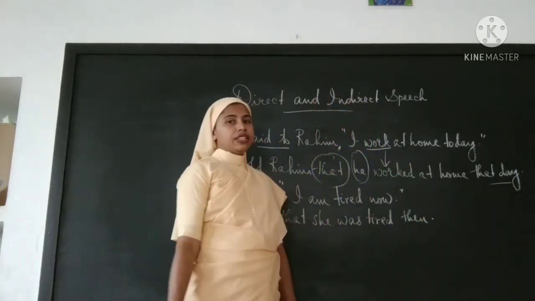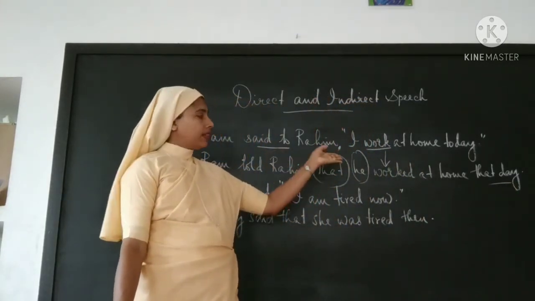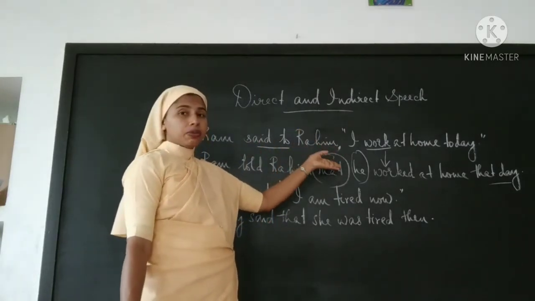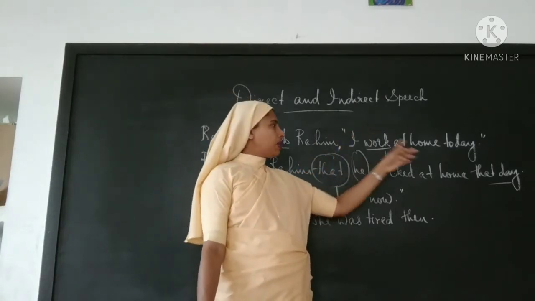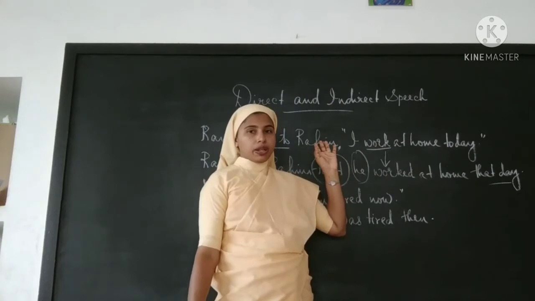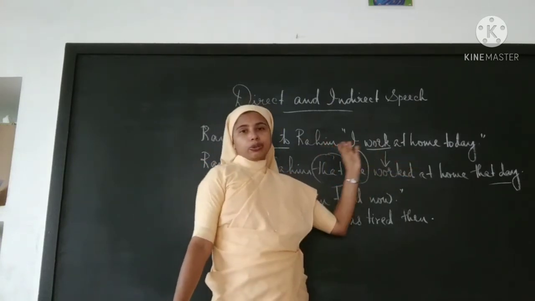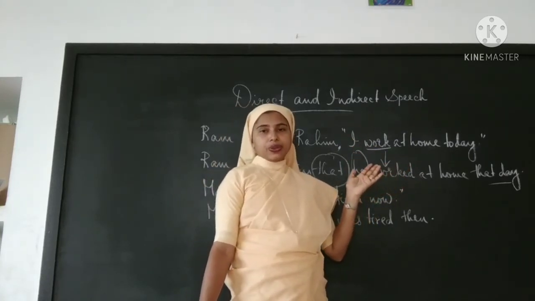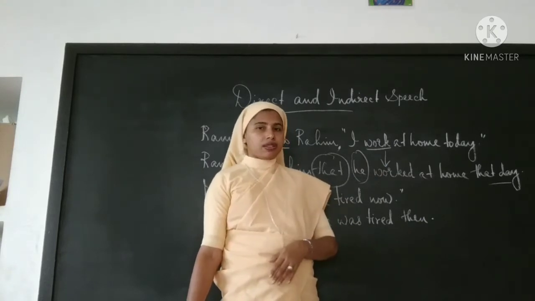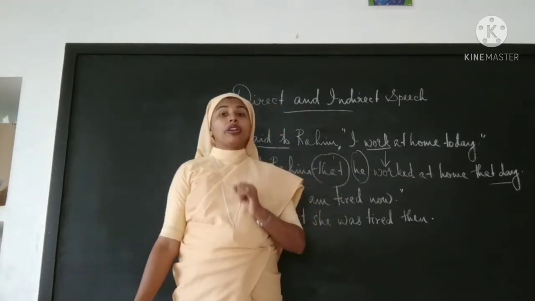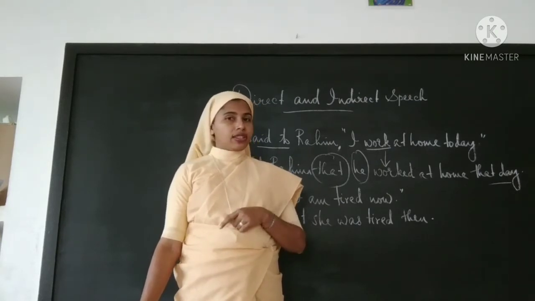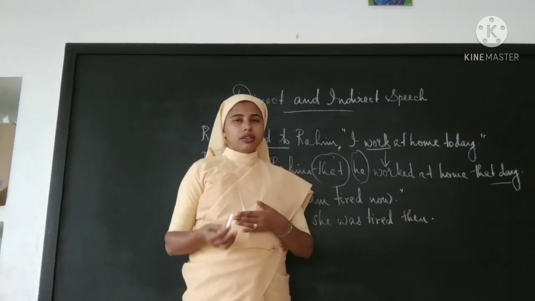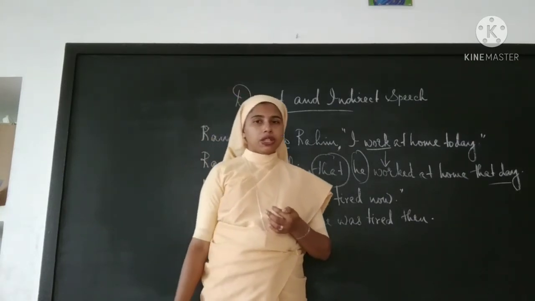So, which are the things that are not there in the reported speech? In reporting the exact speech, there are comma, inverted commas, and full stop as punctuation marks. But here there is only a full stop. Inverted commas or comma are not seen there. So when it is reported, the punctuation marks are changed. Another change is that the pronoun is changed. Another change is that the tense is changed. Please remember these rules when you change direct speech into indirect speech.